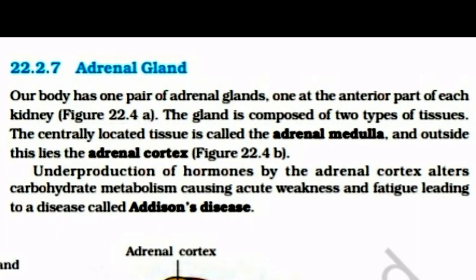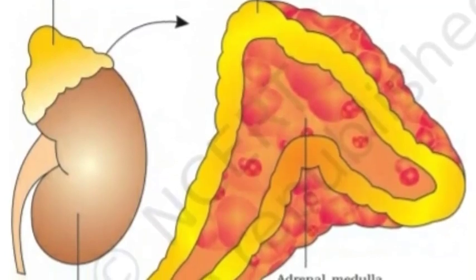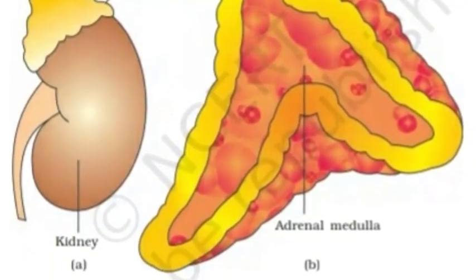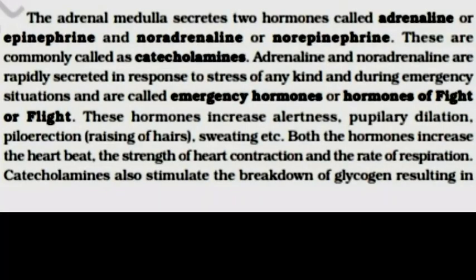this lies adrenal cortex. Underproduction of hormones by the adrenal cortex alters the carbohydrate metabolism, causing acute weakness and fatigue, leading to a disease called Addison's disease. The adrenal medulla secretes two hormones called adrenaline or epinephrine and noradrenaline or norepinephrine. These are commonly called catecholamines.